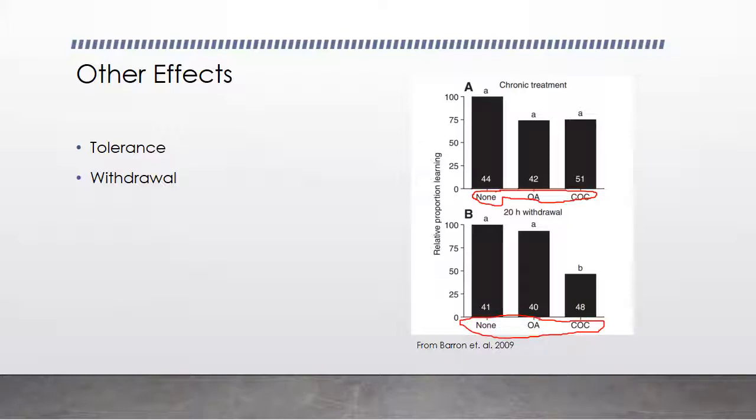The control bees, obviously, showed no effect. Bees that had been treated with octopamine actually performed better once it was removed, but bees that had been treated with cocaine actually performed worse once they were taken off the cocaine, indicating some kind of withdrawal.